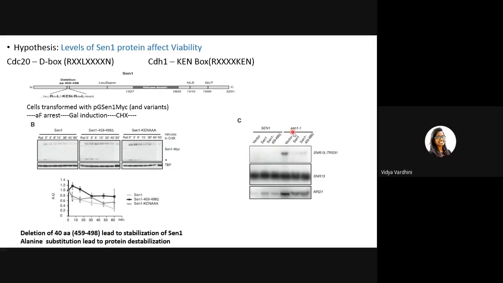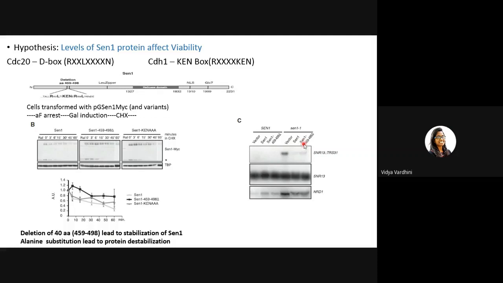In the empty vector, when these cells were transformed with empty vector and at non-permissive temperatures, the transcription termination is not perfect. So you would see a SNR13 TRS31 bicistronic RNA and hence the band. Whereas when these cells are transformed with wild type SEN1, you would not see any read through.